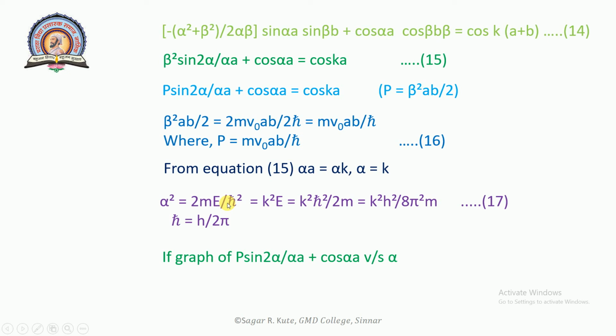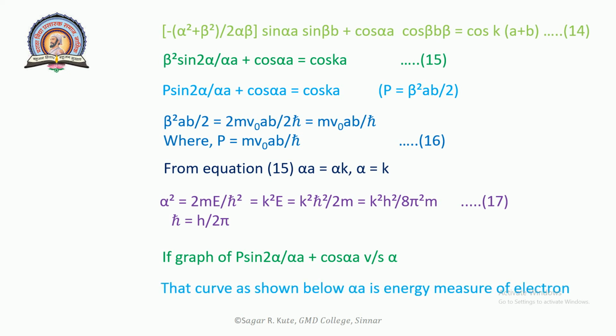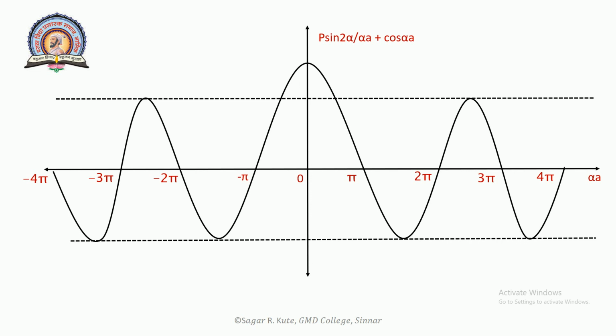If we draw the graph of P sin alpha a upon alpha a plus cos alpha a versus alpha a, the curve is shown below, where alpha a is the energy measure of the electron. This graph will be P sin alpha a upon alpha a plus cos alpha a versus alpha a. This will be a sine wave.